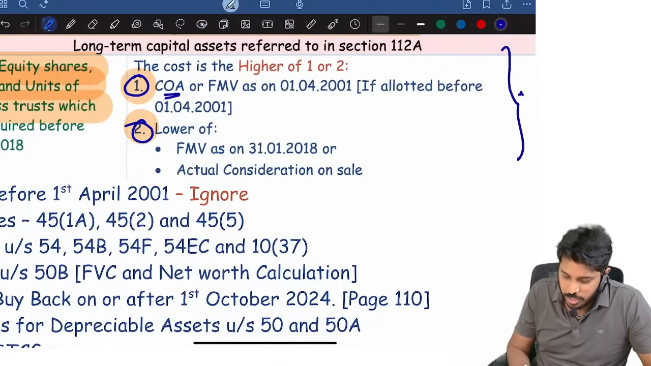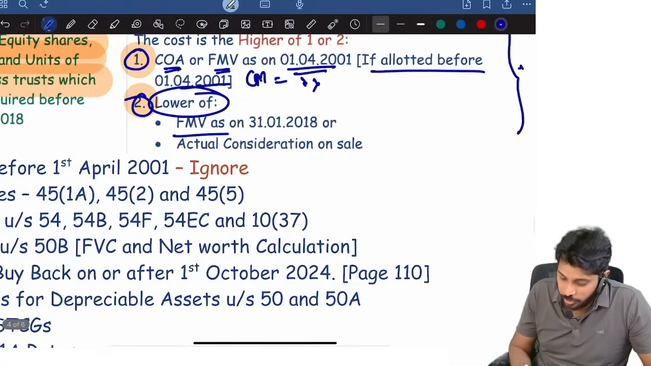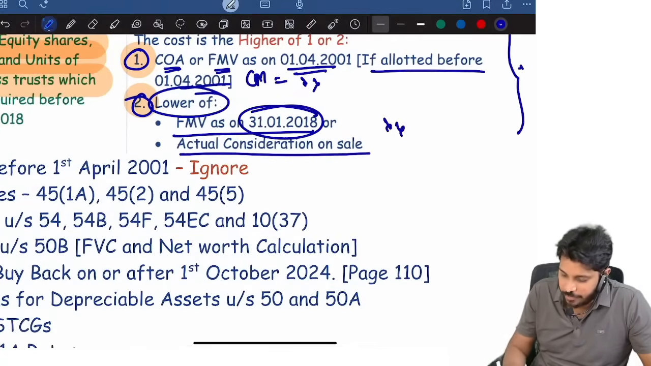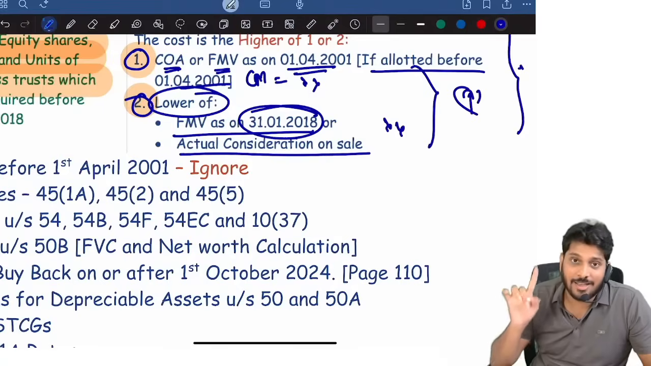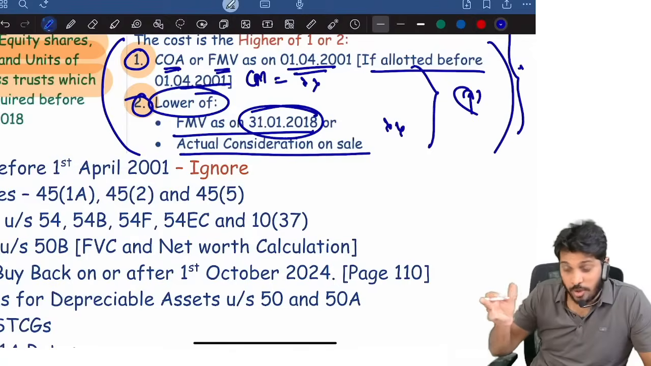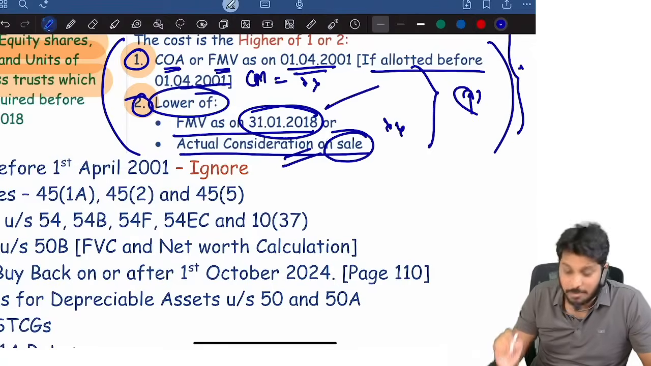Now, what is the first one? Cost of acquisition or FMV on 1/4/2000 if the asset is acquired, whichever is higher. Compare that with the second criteria. Second criteria is the lower of market value on 31st January 2018 and actual consideration. So between these two, whichever is higher is the cost of acquisition. Why this higher of 1 and 2? Again, in the second point, the lower of actual consideration on sale and market value on 31st January.